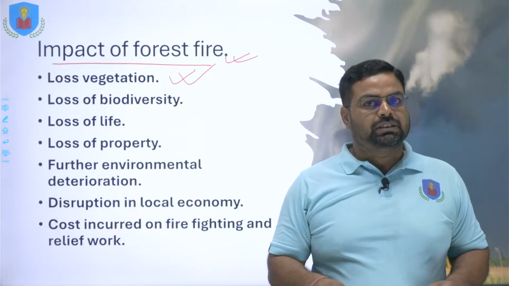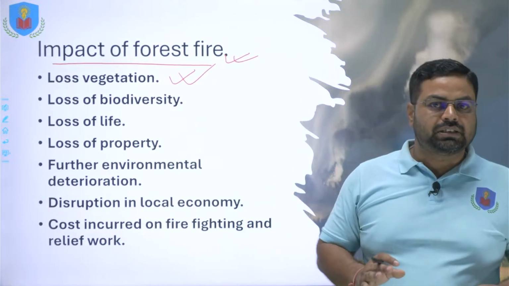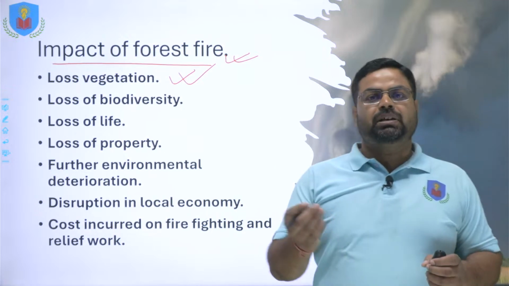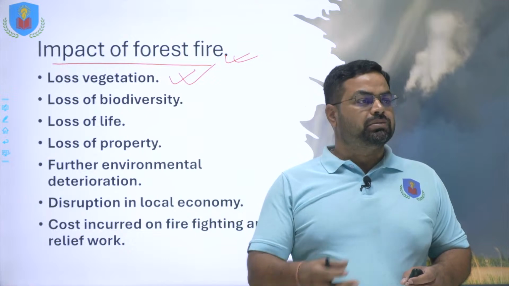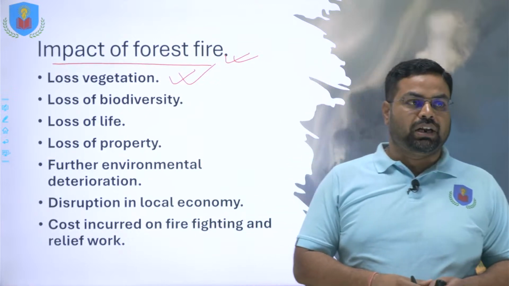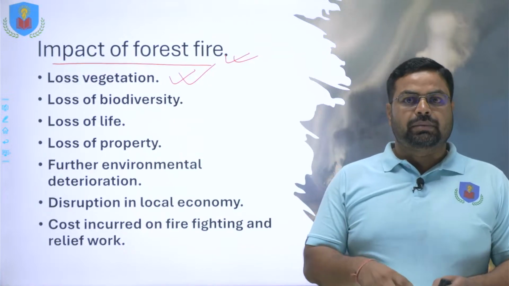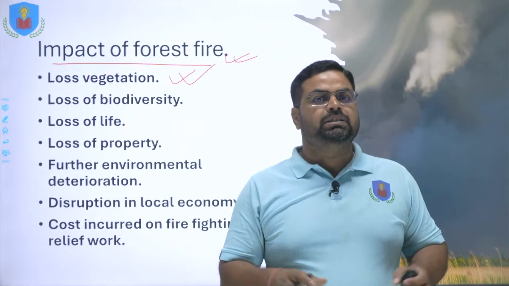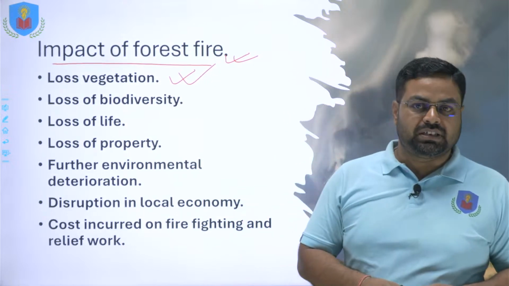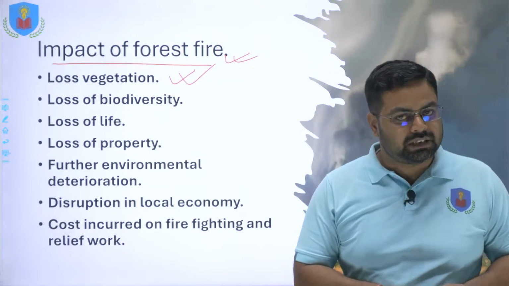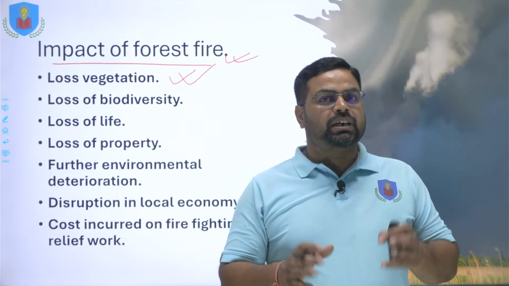Loss of biodiversity, because when the forest is burnt down or ravaged in the forest fire, not only particular trees will get burned down. Many different species which may be available only in that particular region will get burnt down, and because of that there may be a possibility of the extinction of some exotic species found only in this region, as well as the fauna, the animal kingdom, also gets affected.